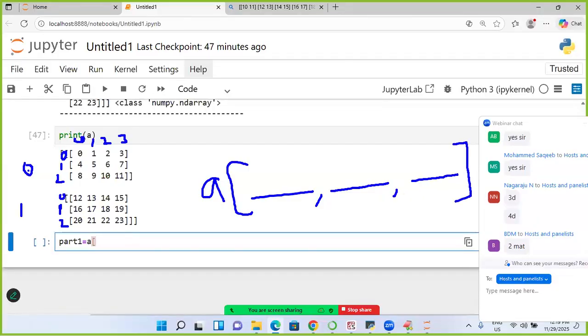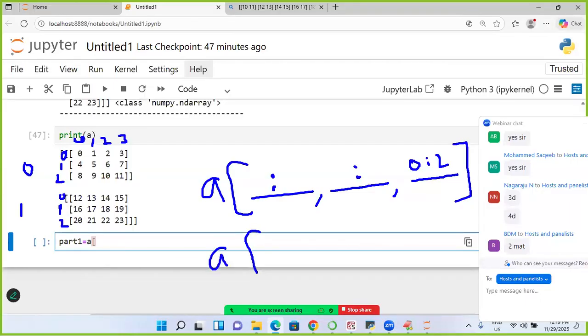How many matrices? All matrices. So I will write colon. Next, all rows, columns 0 colon 2. That is for the first part where you want to divide.